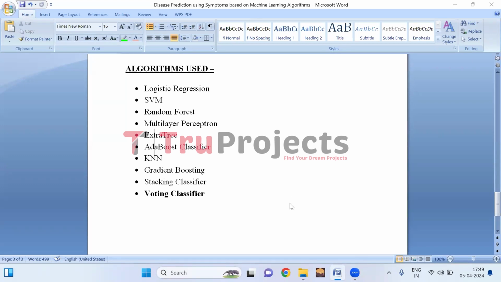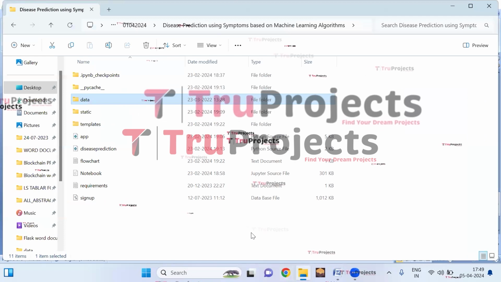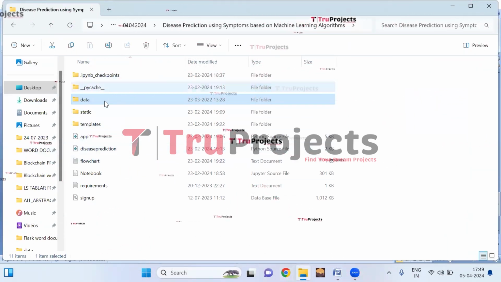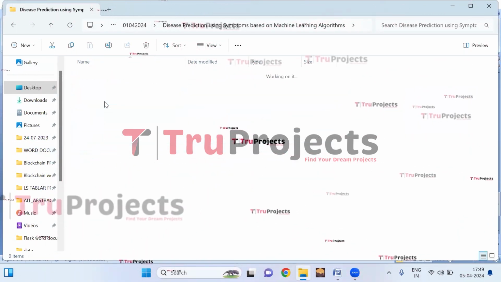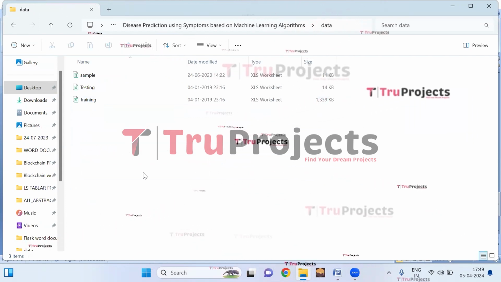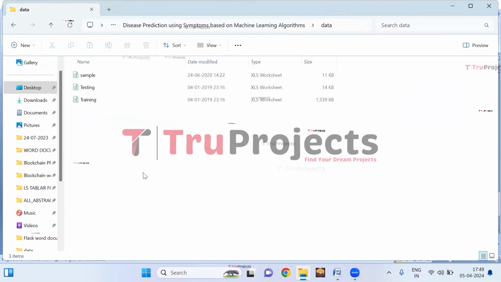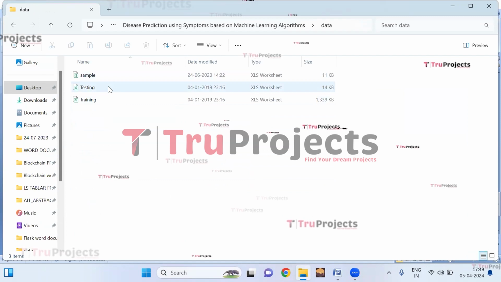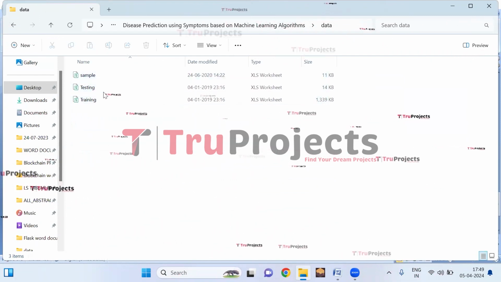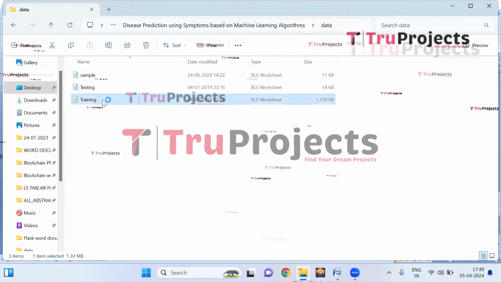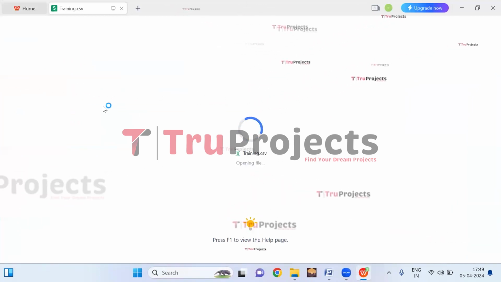To execute this project, first we need to open the code folder which contains the project source code files. This is the dataset folder. In this project, we have utilized disease-based data. And here in this folder, we have three files: sample, testing, and training. Let us open the training dataset.